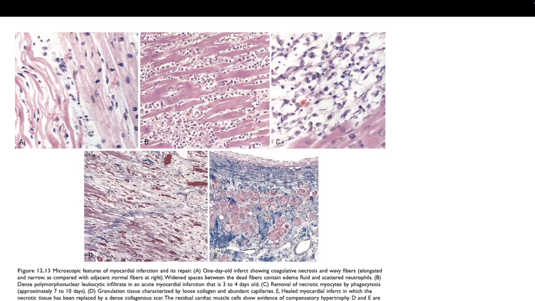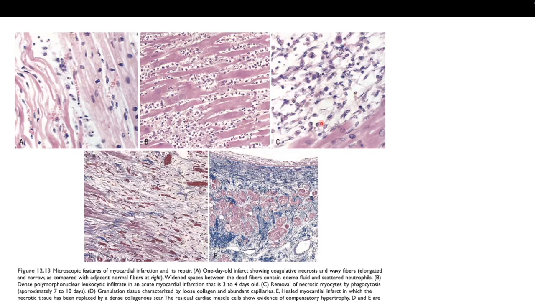And then after this neutrophil infiltrate, there will be some form of removal of the dead cells, phagocytosis, and then after that there will be emergence of these macrophages.